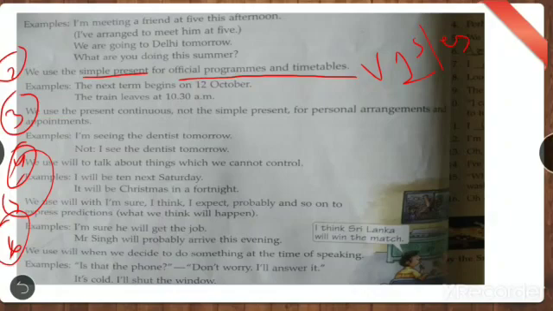Now see, school's timetable, exam timetable. Is it your personal exam timetable? No. It's school decided. It means it's official. It's official, right?